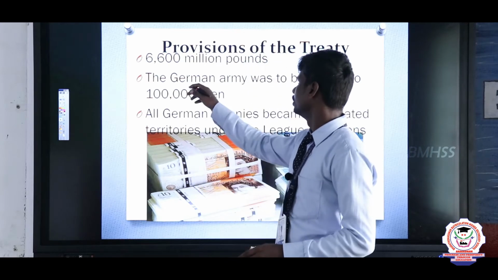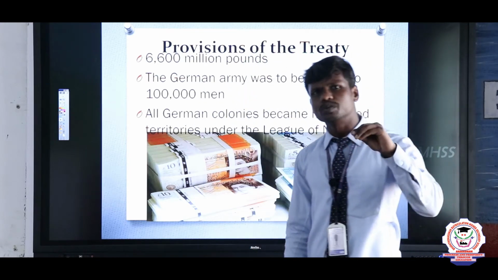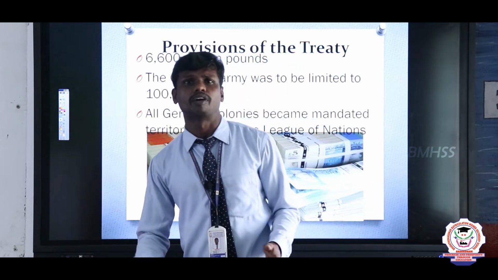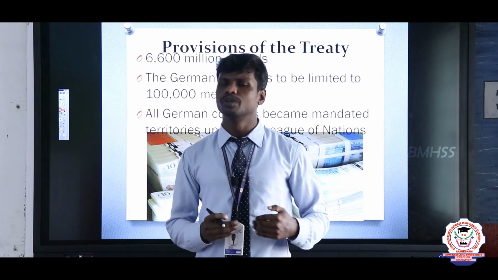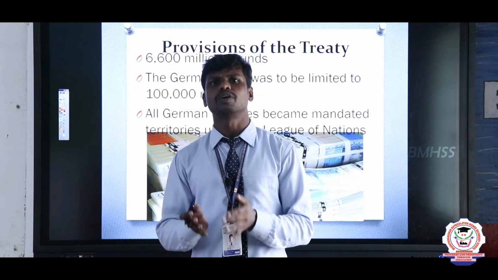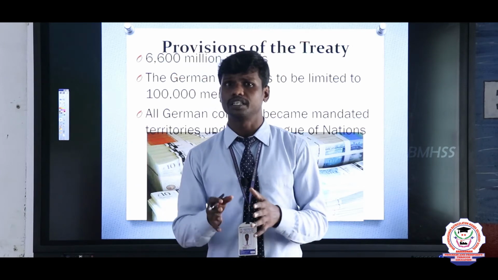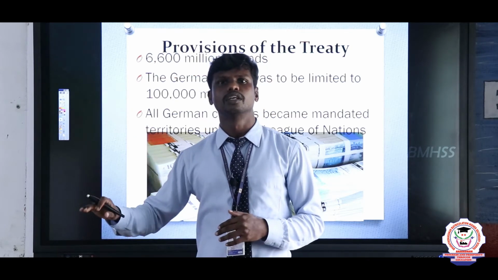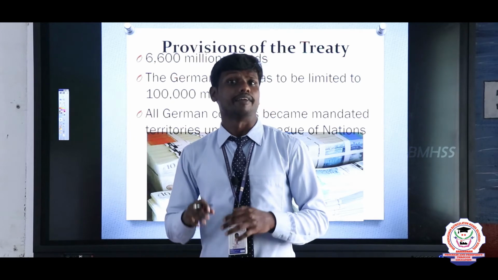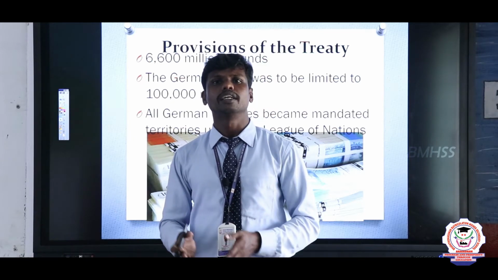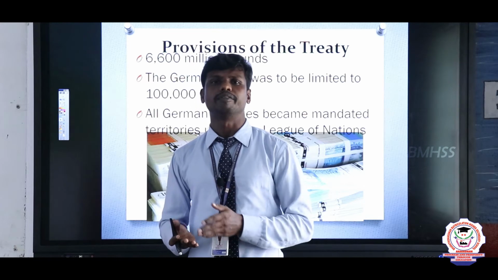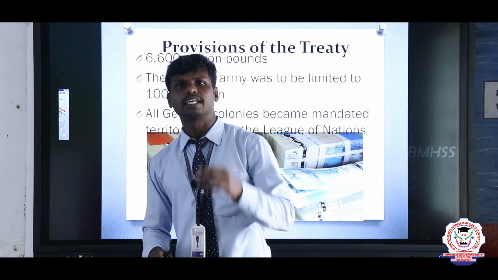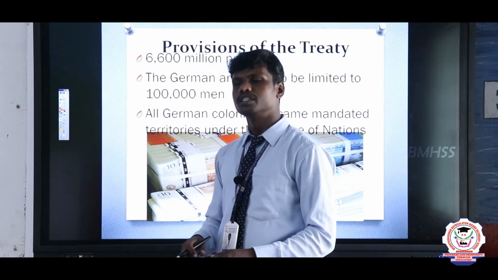The second one is that the German army was reduced. During World War I, they had lakhs and lakhs of soldiers under their control. But at the end of the war, the German army was reduced, because Germany was a reason for World War I. It should not be more than one lakh, and they were not permitted to hold an air force or a navy. Especially, they were not permitted to use submarines. These were the restrictions given to the people of Germany.